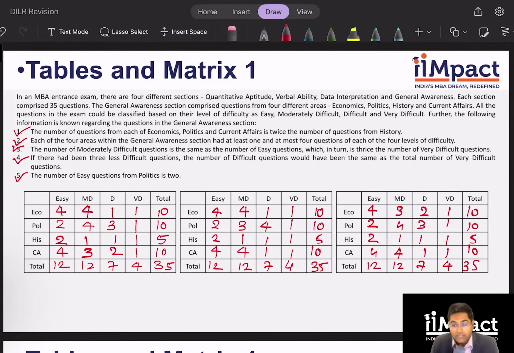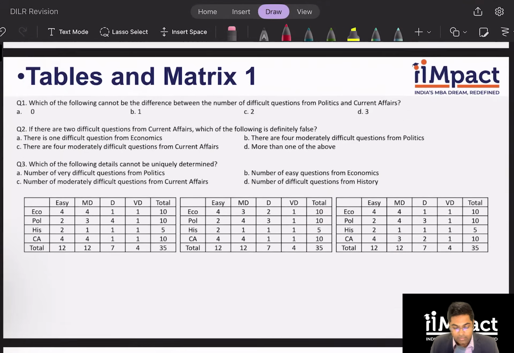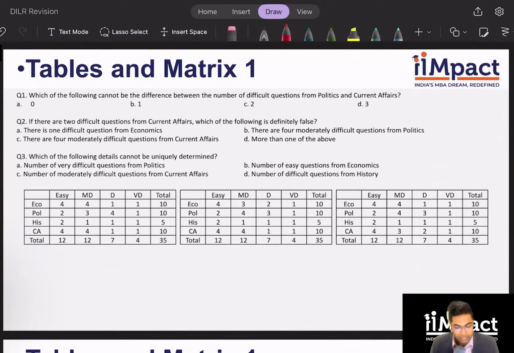Clearly, we knew that this is going to be a case-heavy kind of set because the questions were incomplete. So let's look at and answer the questions. Which of the following cannot be the difference between the number of difficult questions from politics and current affairs?